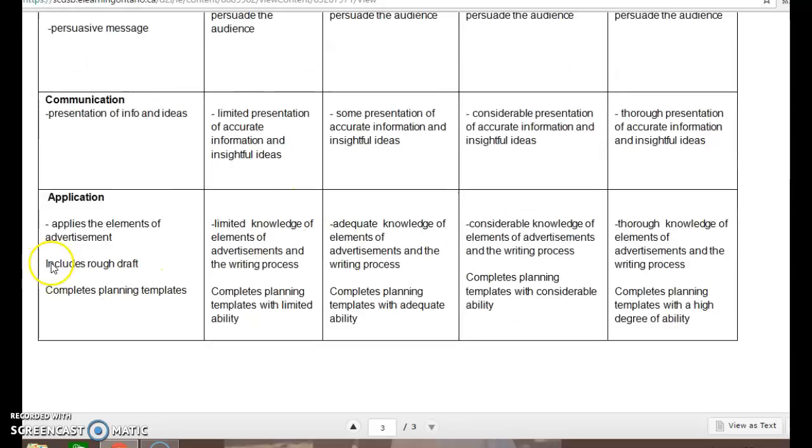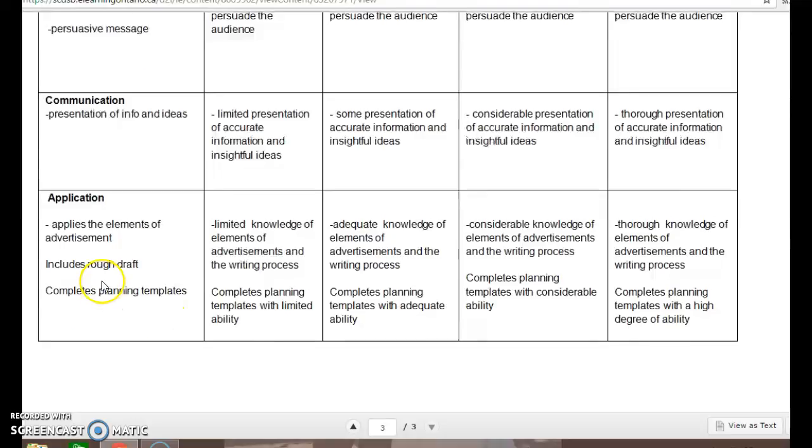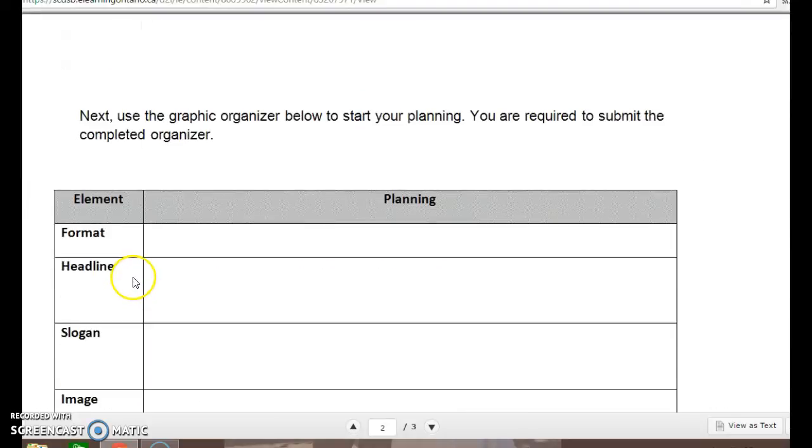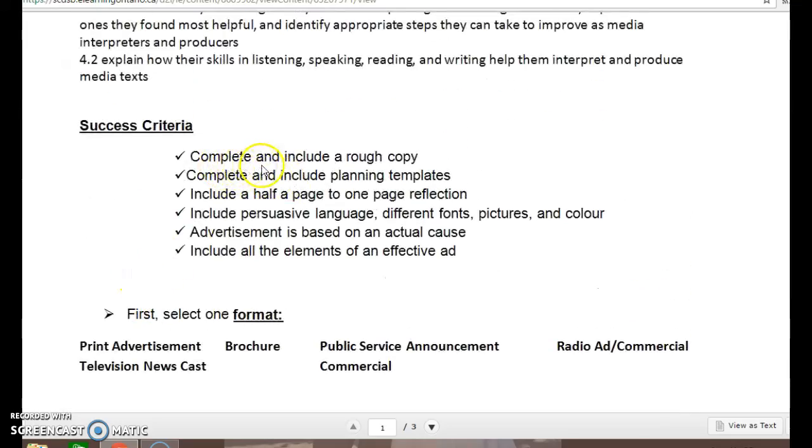As you see here under application, it includes rough draft. Many people have asked me, why do I have to complete a rough draft? It seems like a waste of time and so forth. Creating a rough draft shows that you have knowledge of the writing process and that you organize and prepare your work effectively. So when I'm asking in a success criteria, such as the one above, to complete and include a rough draft, you need to make sure you do that or your mark will be affected.